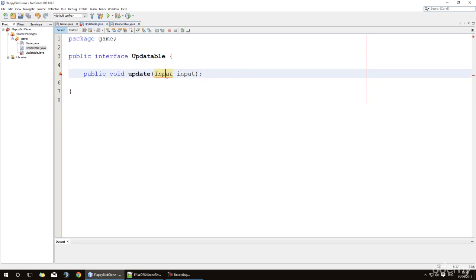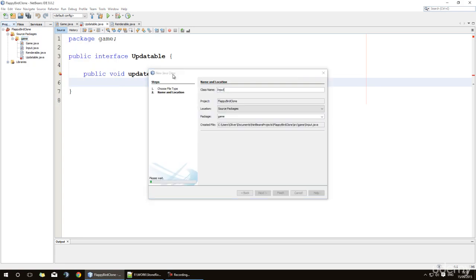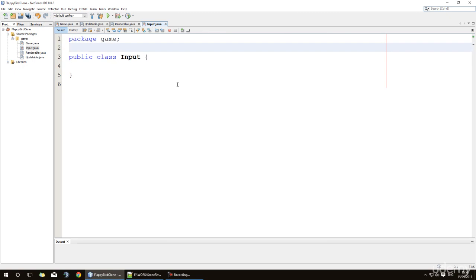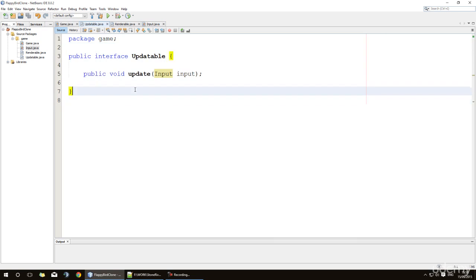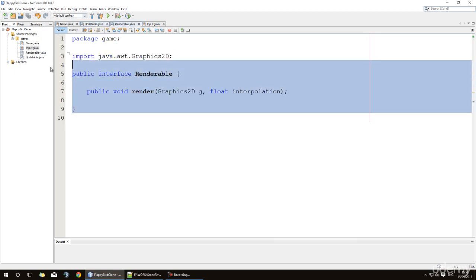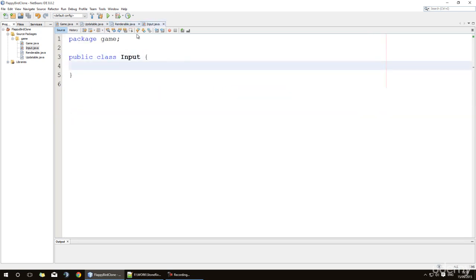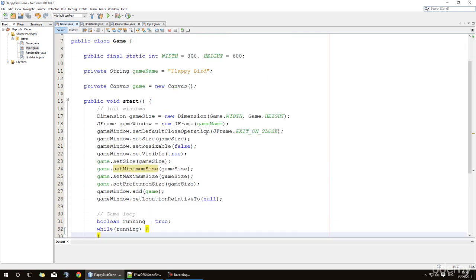So let's go ahead and create this input class. We'll go into our package, new class, and simply call it input. Again, we'll delete those generated comments. Now that we have this basic structure set up, we have a game object called updatable and a game object called renderable, and both of these have their own custom functions which will allow a game object to exist. We will fill out this input class later on, but for now let's come back to the game class and add some of the stuff that we need.